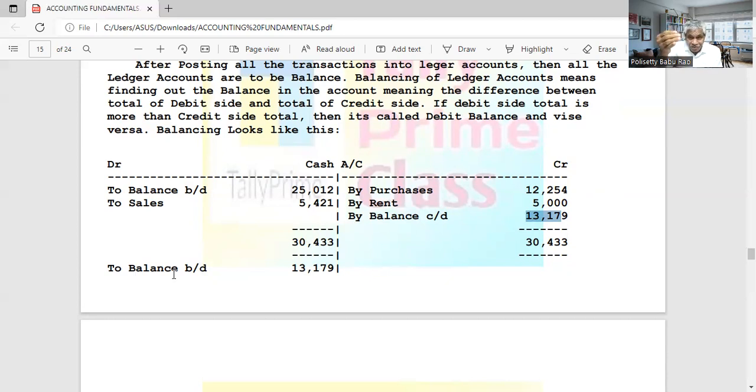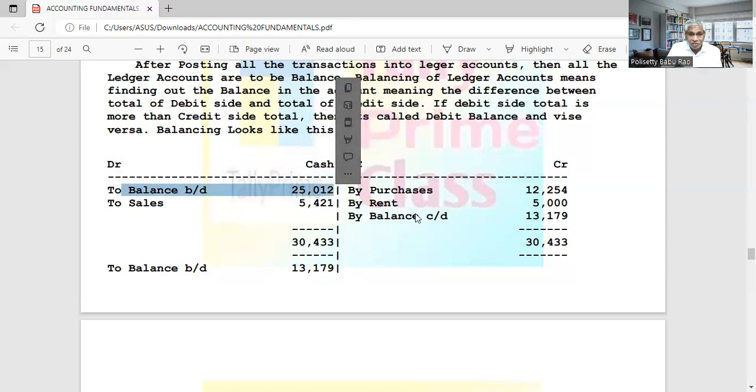So from the upper portion, that is the previous period, we brought to the current period. So this is called balance brought down. So this is called balance carried down. The difference found is written on the lower side to balance both the sides. So we write the balance, and that is called balance carried down, carried to the next period. And then in the next period, on the higher side, we write "to balance brought down," meaning brought down from the previous period. The same thing here in this account in the beginning also, "to balance brought down," because it is brought from the previous period.